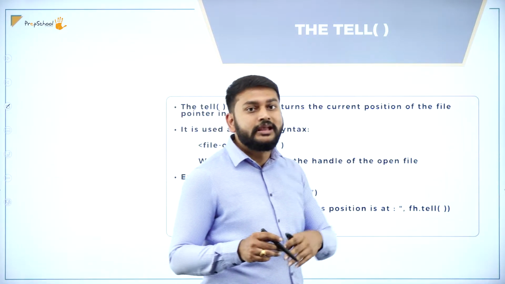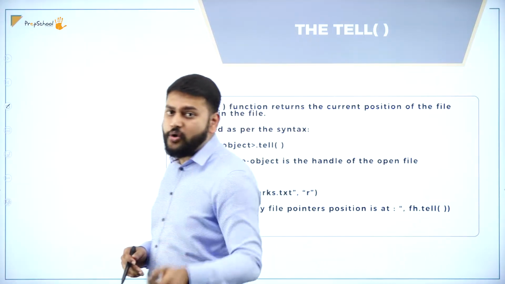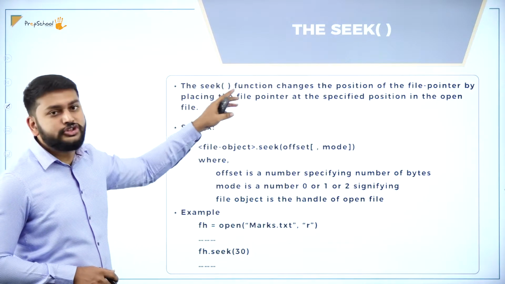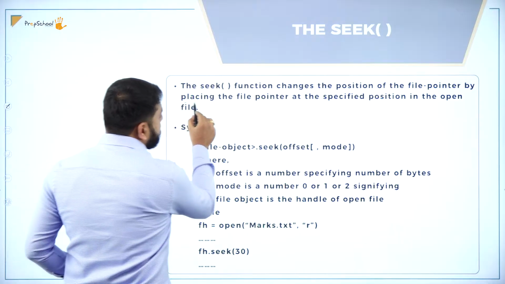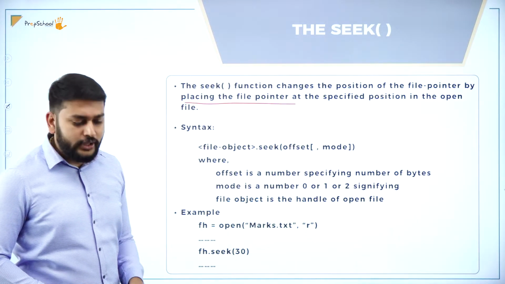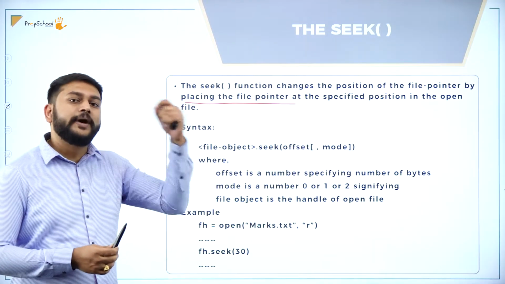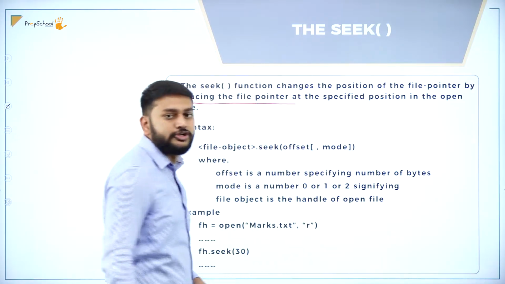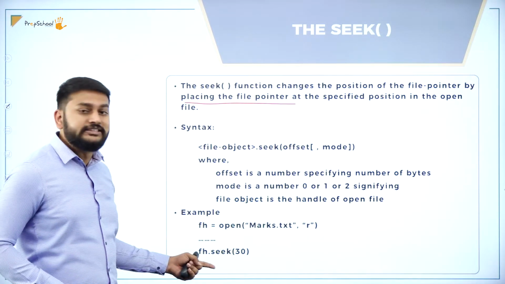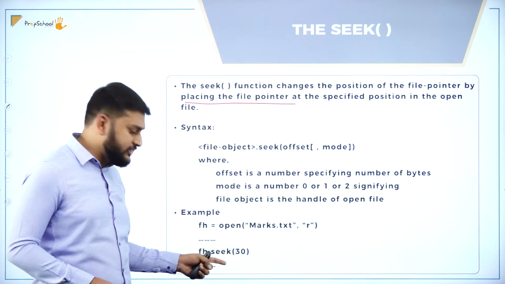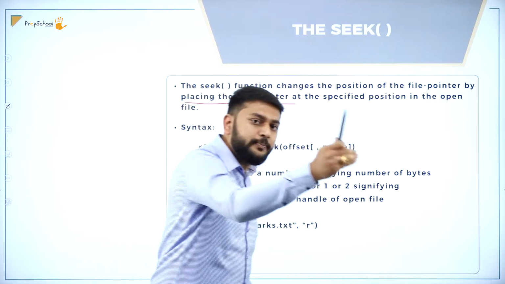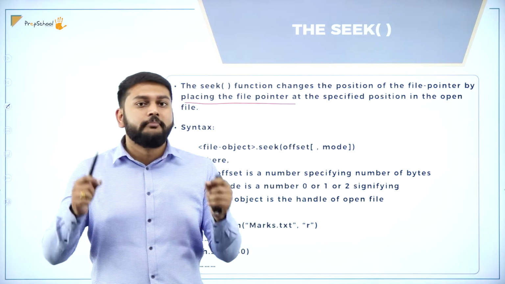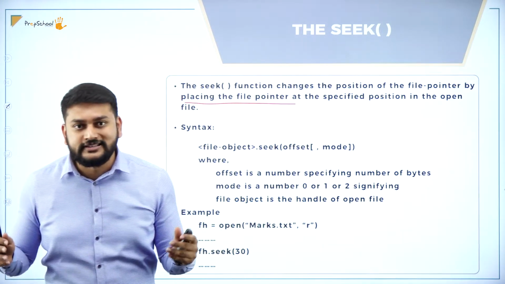But when it comes to the seek function, observe carefully. The seek function changes the position of the file pointer by placing it at the specified position. For example, I will pass the parameter 30, so I will place my pointer at that desired location. That's what you need to understand. I have an example here: file handling dot seek 30 places my pointer at that particular desired location. That is what I will be doing with the help of the seek method.